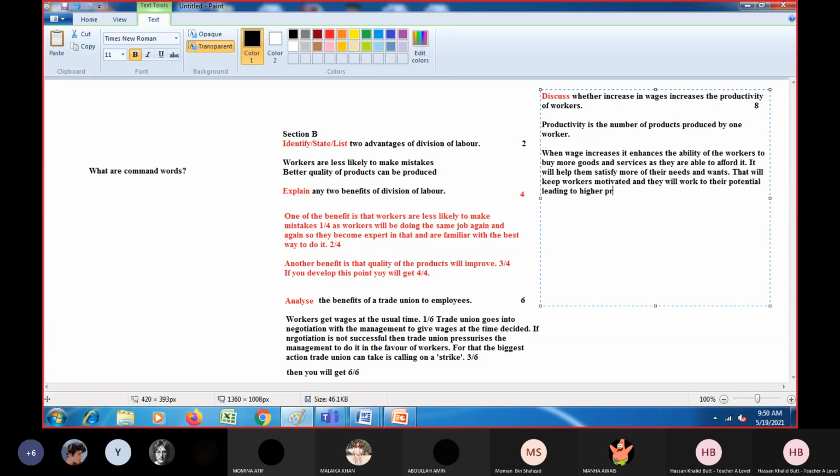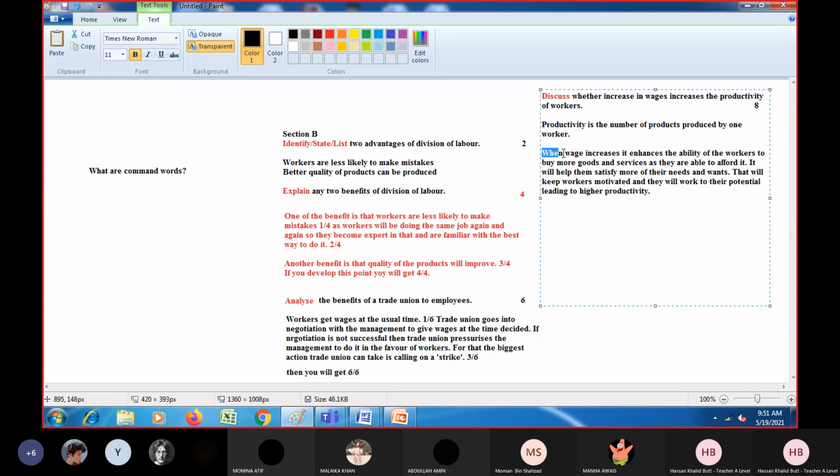Higher productivity. So now you see your ending point should be the labor productivity, because that is the question, whether wages increase productivity or not. So whatever we did, we reached a conclusion that yes, wages can lead to higher productivity, but in between we provided the justification or the logical reasoning why it would happen, and I extended it by making more connections. Let me show you how many connections I actually made.